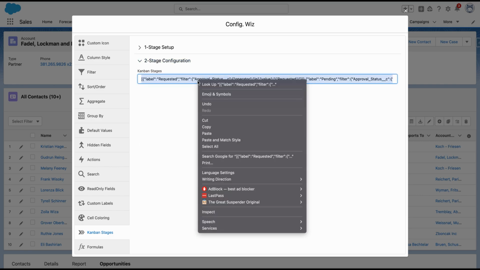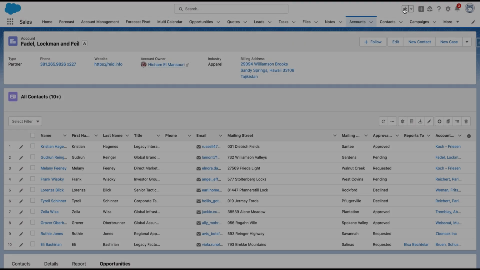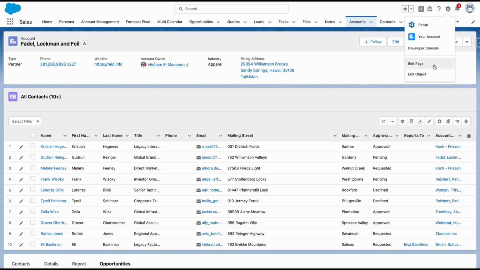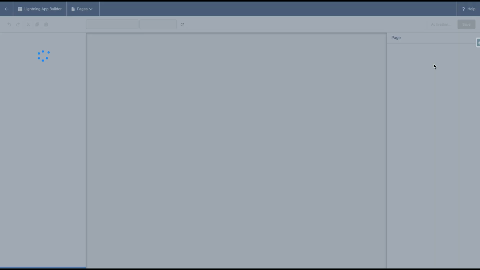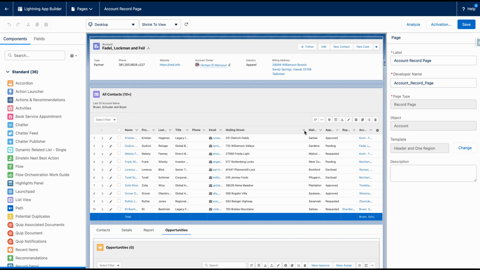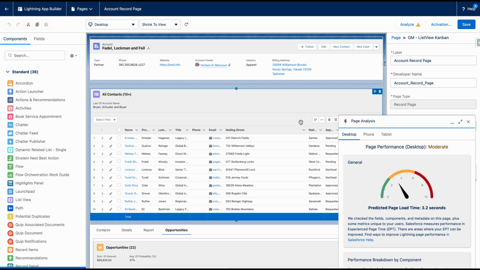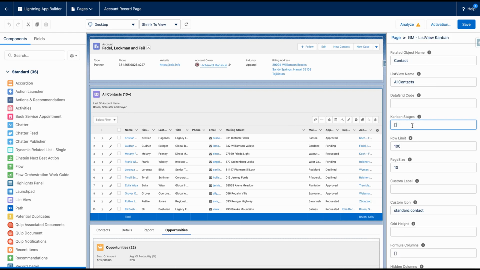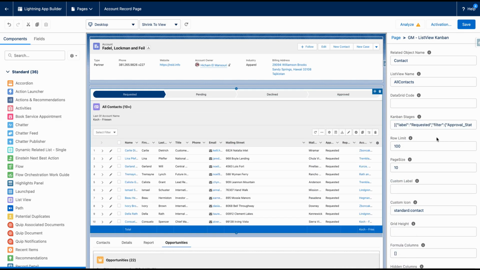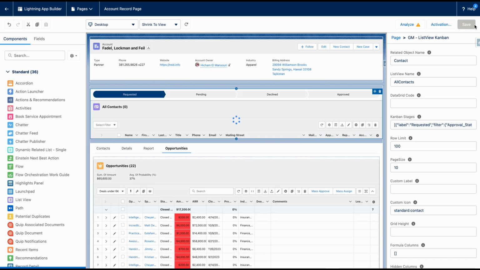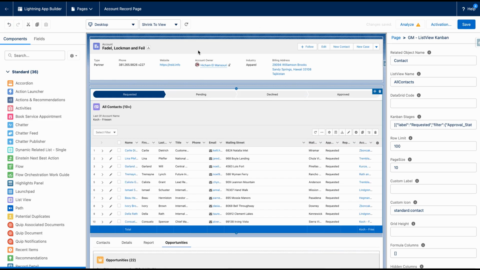Once you've made your selections, copy the configuration and navigate to the Lightning page in the App Builder. Paste the configuration in the Kanban Stages section. Save your changes, and click Back.